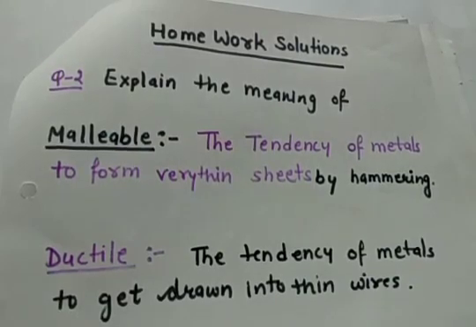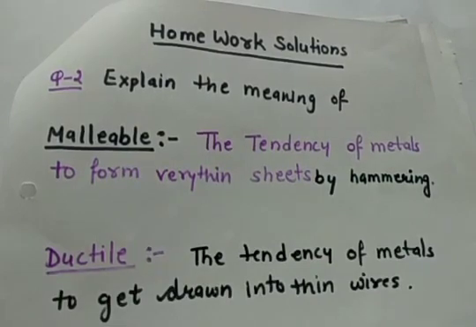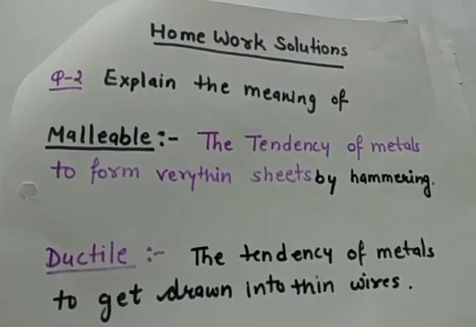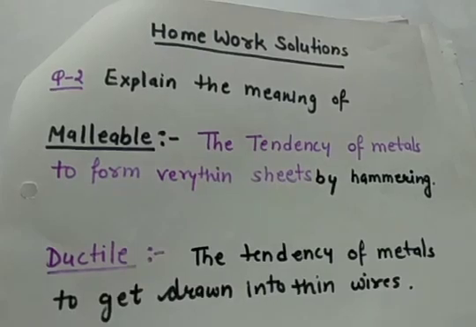For example, gold, copper, silver are malleable metals. Gold and silver are highly malleable, as even with 1 gram of gold we can make a sheet which is even thinner than the thinnest paper. You can imagine the thickness of a paper, so that is even thinner than that.